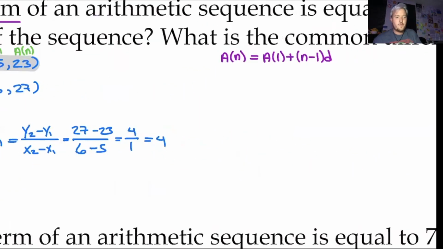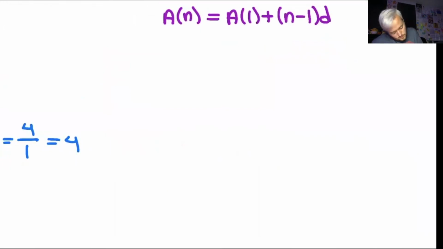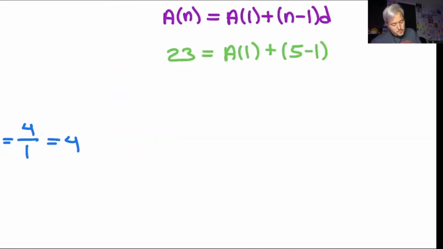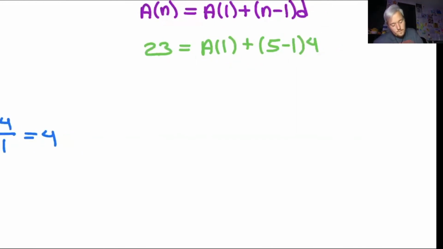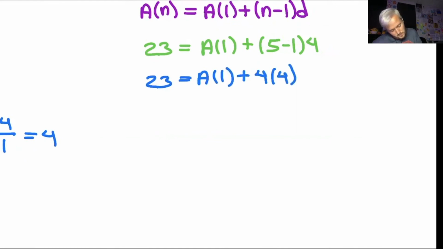So over here, I'm going to have 23 equals a of 1 plus, my fifth term, so 5 minus 1, and then my common difference is 4. Now I want to solve this equation for a of 1. So 23 equals a of 1 plus 4 times 4.